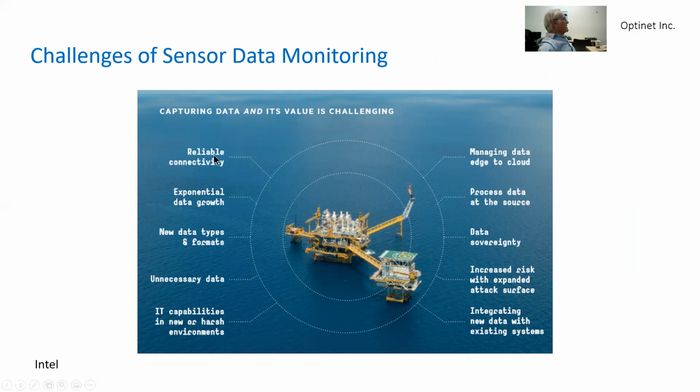We have a list here by Intel, which is related to getting reliable connectivity, the exponential data growth which has to be handled, new data types and formats, unnecessary data that may get into the system, the IT capabilities to handle it, managing the data in the edge, which is local, with limited IT folks, or in the cloud, processing the data at the source, sovereignty of the data, who owns it, increasing risk with such a vast amount of information, and also integrating the new data with existing systems.